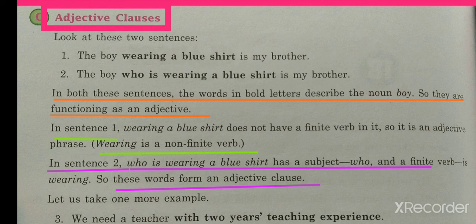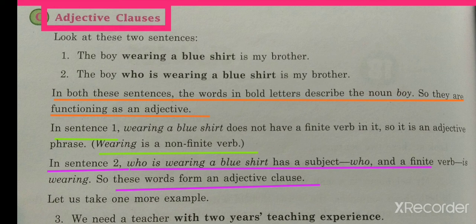But keep in mind the condition of a clause, that it must have a subject and a finite verb. So look at these two sentences. The boy wearing a blue shirt is my brother. Now, wearing a blue shirt is a phrase, and it is an adjective phrase. But look at the second sentence. The boy who is wearing a blue shirt is my brother.